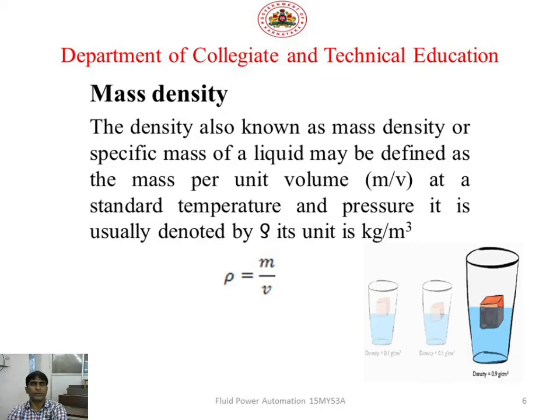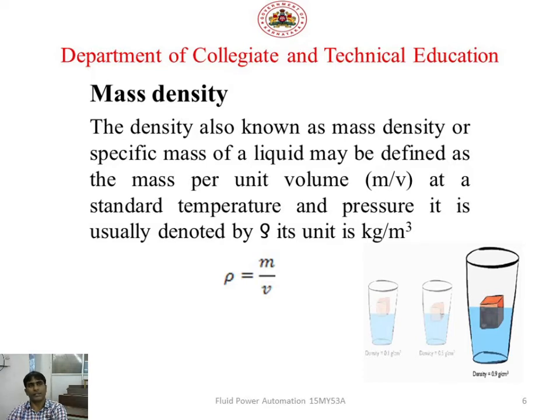If the mass is more, heavy particles, and the volume is less, obviously density is increased, because we are taking mass per unit volume. If mass and density are more, it becomes heavier and it will get submerged.